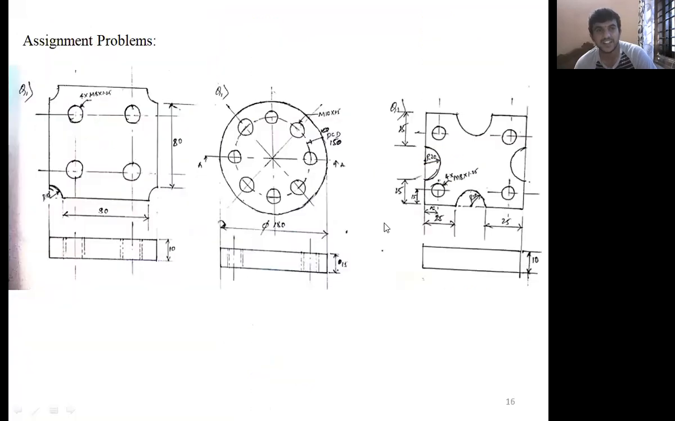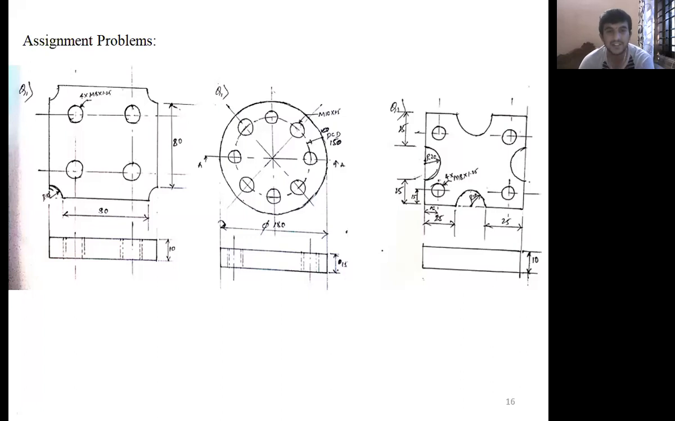Now better take these three problems, the assignment problems. Take a screenshot of these three programs, or take the assignment program, assignment one. This is a combination of both. Question numbers 1 and 3 are a combination of both milling and drilling. Question number 2 is also milling and drilling. You can see what type of coupling it is.